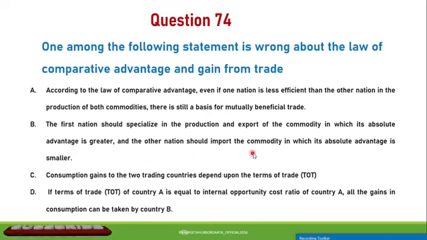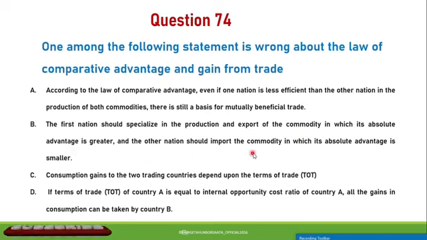Consumption gains to the two trading countries depend upon the terms of trade. D. If the terms of trade of country A is equal to the internal opportunity cost ratio of country A, all the gains in consumption can be taken by country B.